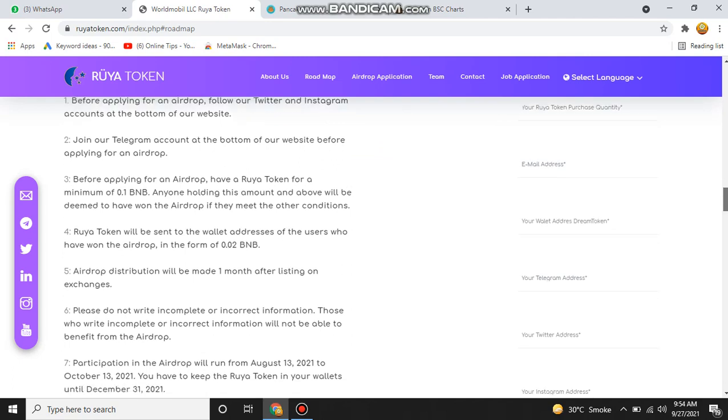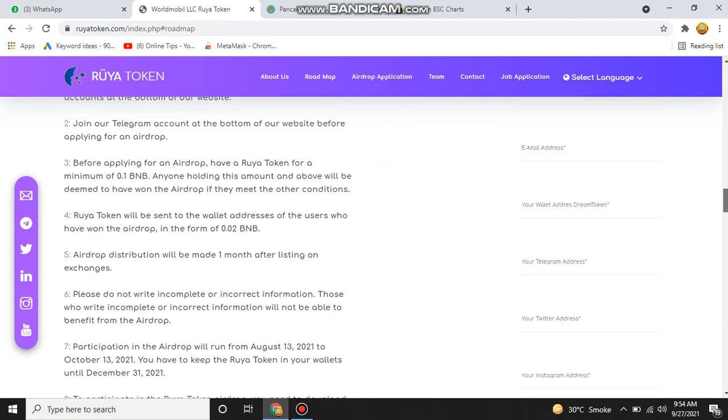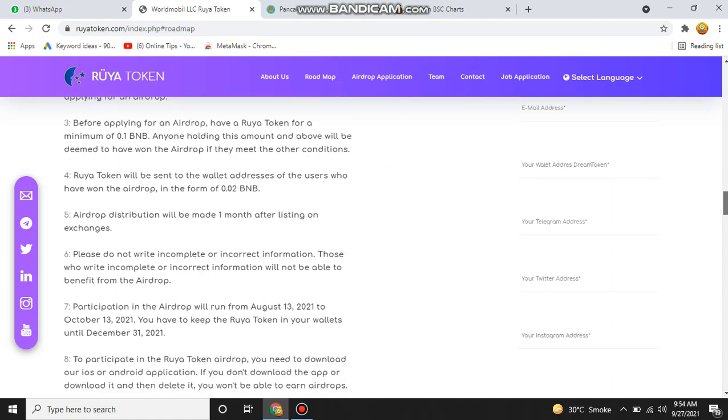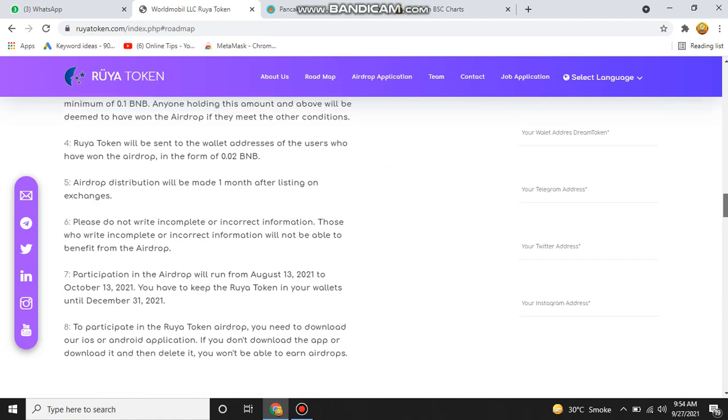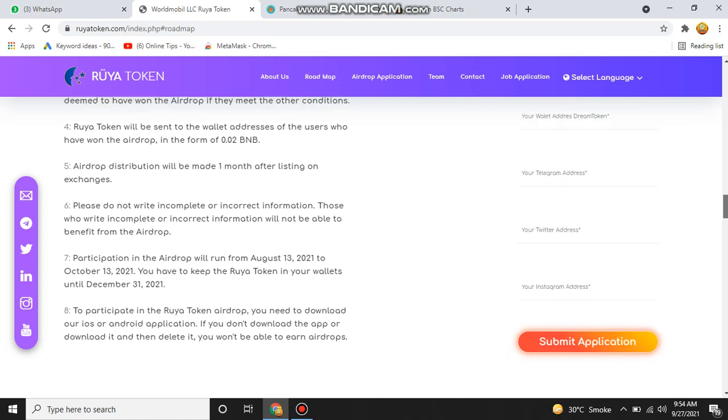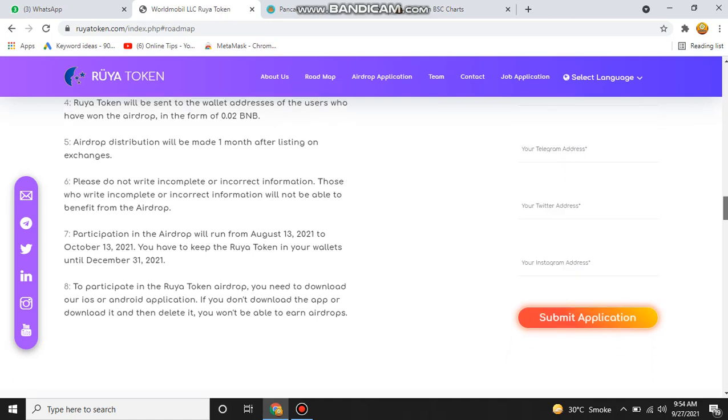So ROI token will be sent to the wallet address of the users who have won the airdrop in the form of 0.02 BNB. Airdrop distribution will be made in 1 month after listing on the exchange, and please do not write incomplete or incorrect information. Those who write incomplete or incorrect information will not be able to benefit from the airdrop.